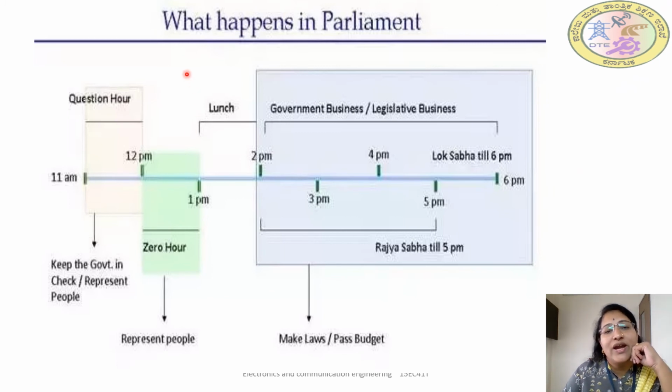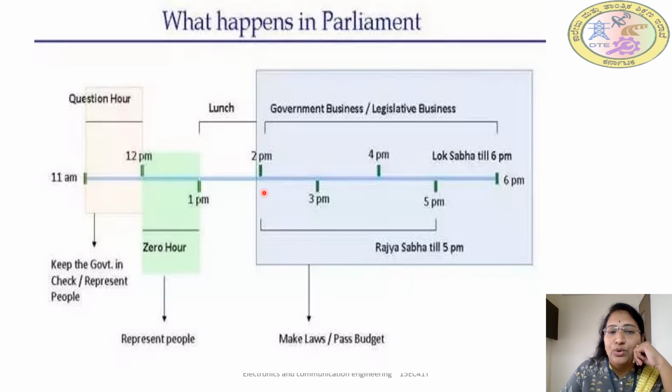Okay, now let us look at what happens in the parliament. See here, from 11 a.m. to 12 p.m. the parliament will have the question hour, where the questions are asked during this period. Next, from 12 to 1, that is called the zero hour. During this period, very important matters are taken up. So let us study it in detail later.